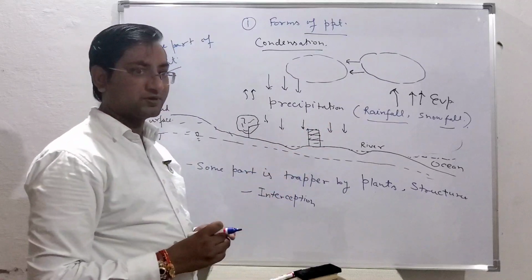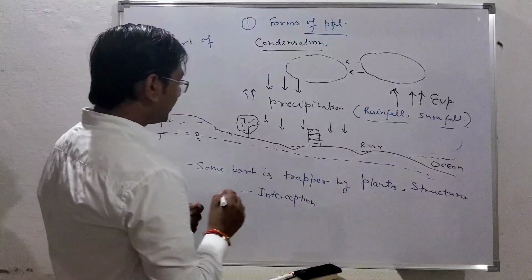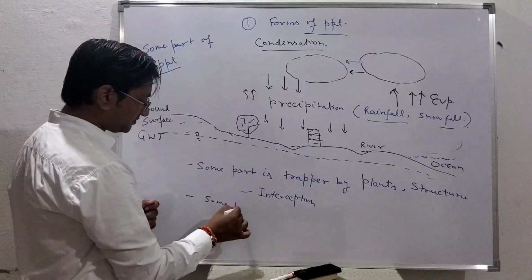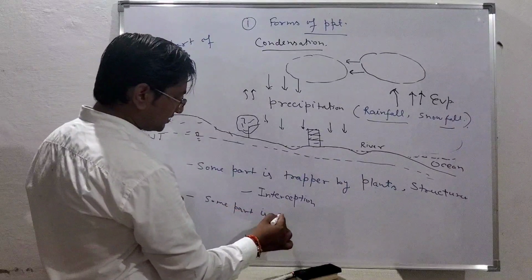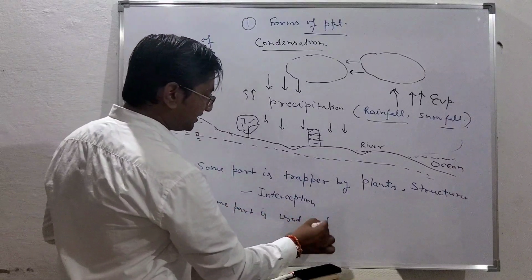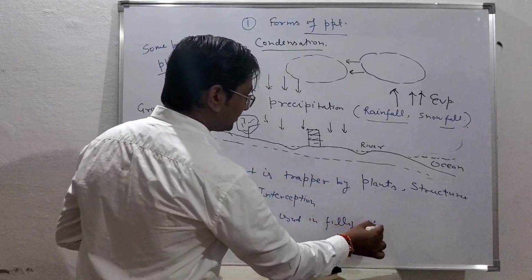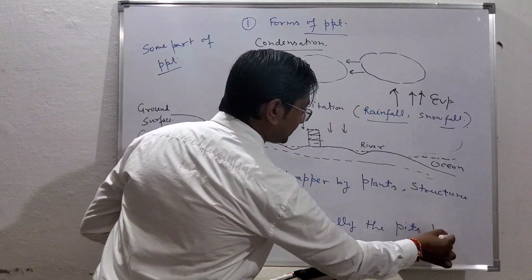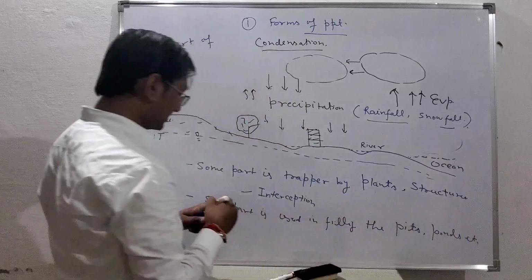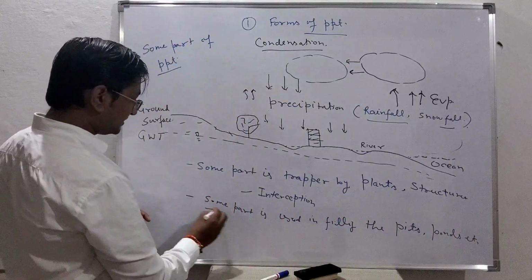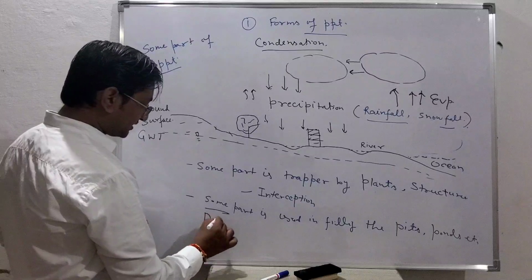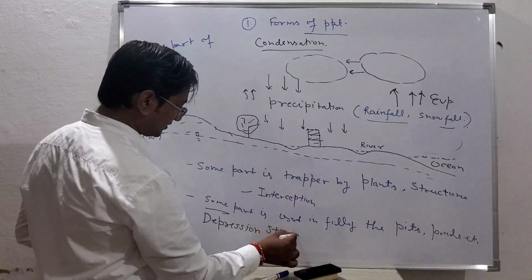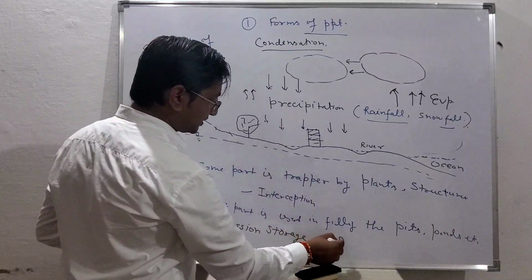After that, it gets evaporated. Some part of that precipitation is used in filling small pits, ponds, etc. And this is called depression storage, or dead storage.